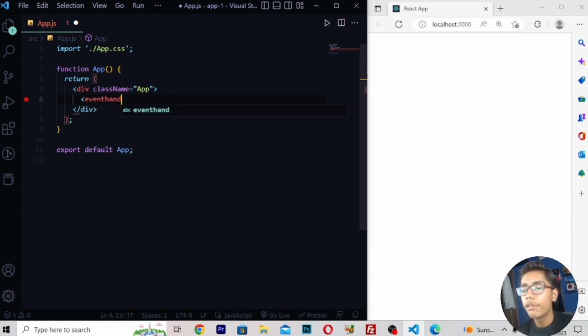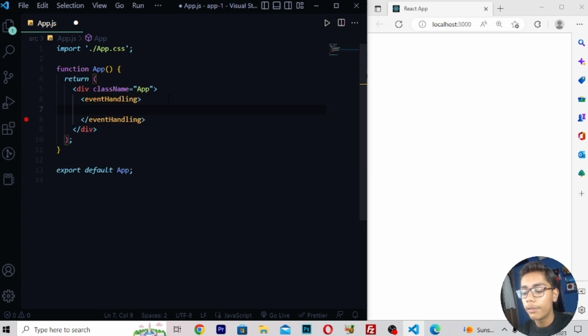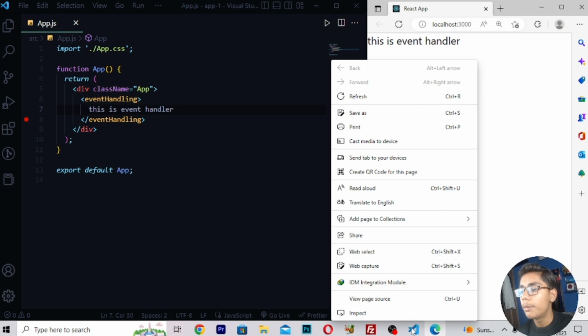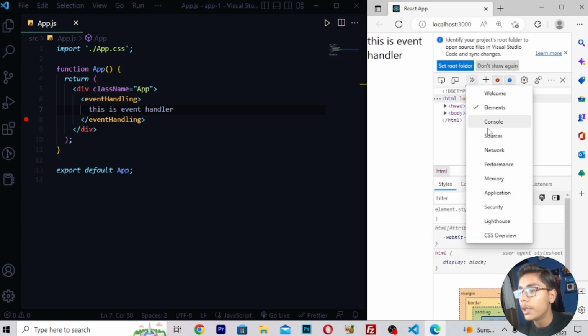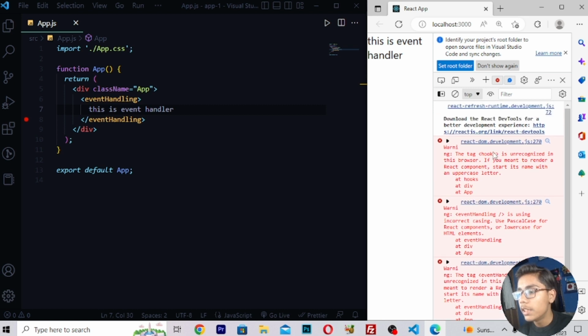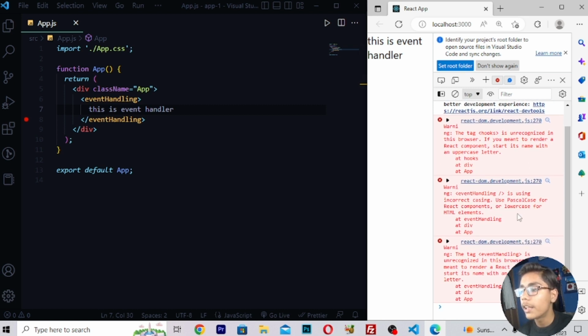Now if I write event handling like this, you will be getting some error here. If I write "this is event handler" like this and save it, you can see we are getting "this is event handler." But if I show you in the spec, we will now move to the console directly. After moving to the console, you can see we are getting it at the front end perfectly fine, but at the back end we are getting some errors.